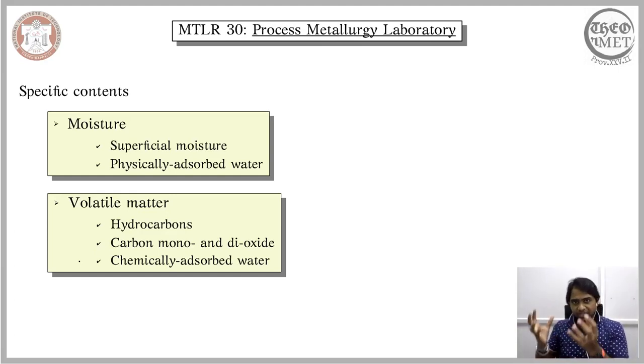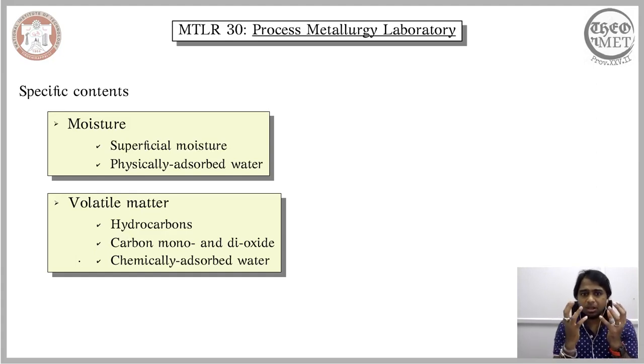It is present in the form of hydrocarbons, and manifests itself in the form of carbon dioxide and carbon monoxide. Even though these are rather straightforward to perceive, the chemically absorbed water is also a form of volatile matter that is observed in the coal.